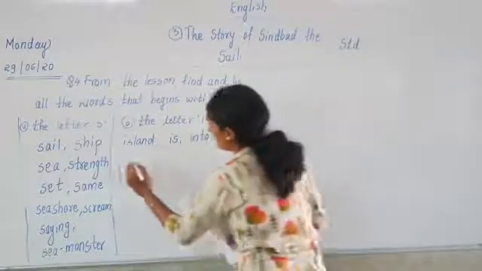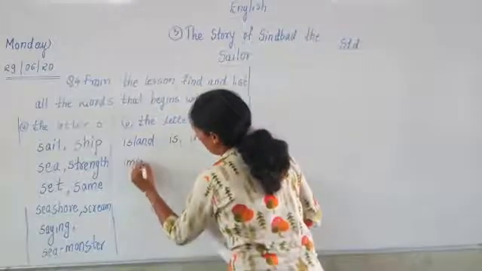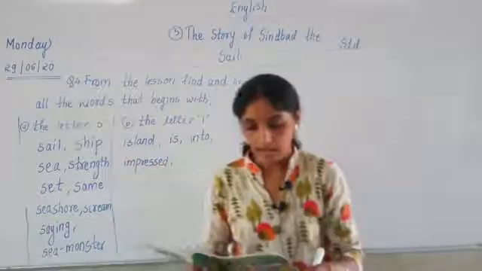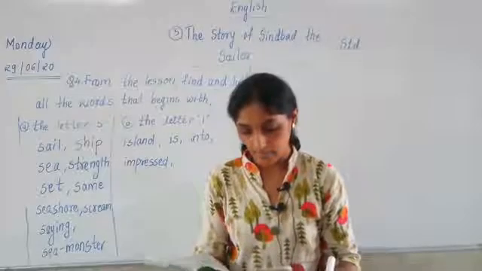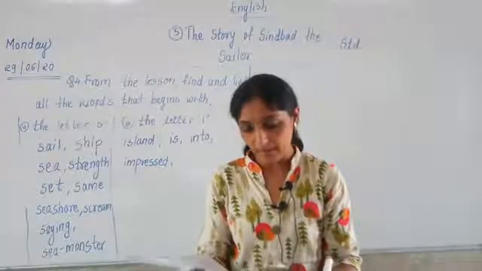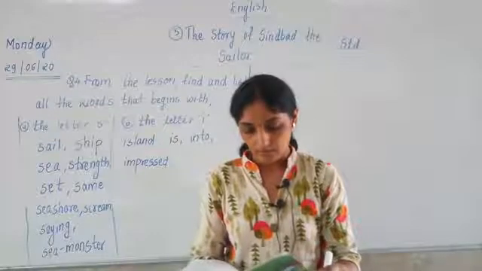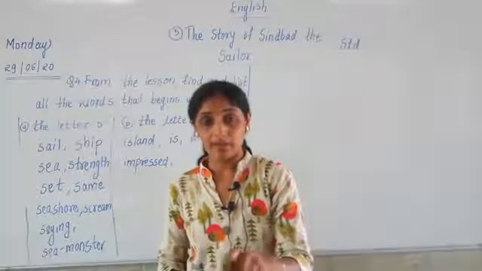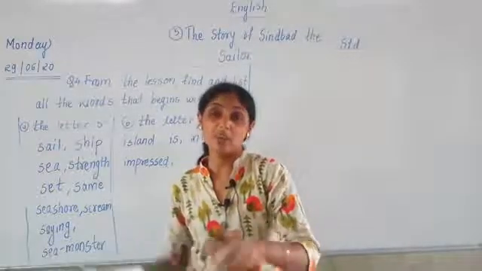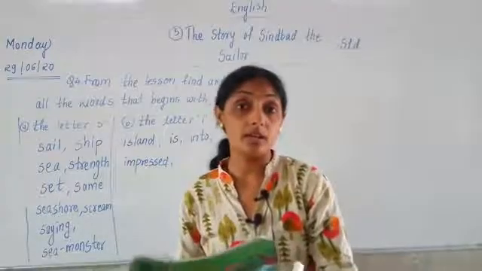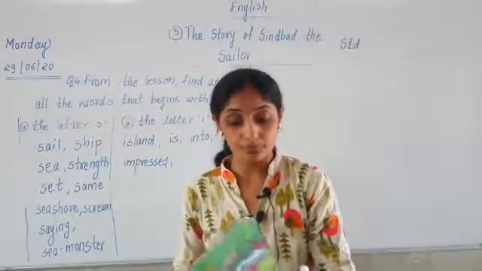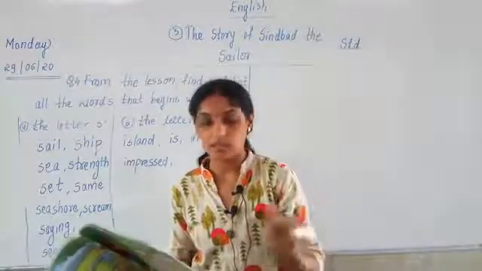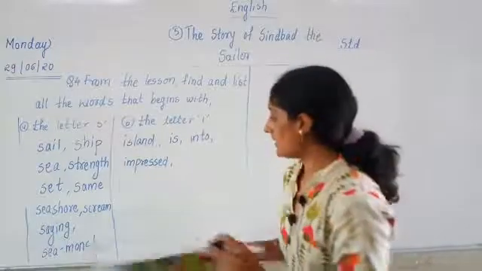Impressed. There is one word, impressed. I-M-P-R-E-S-S-E-D. Impressed. I letter word. Impressed means what? If you do some work different, if you do some work very extraordinarily, what will happen? People will be impressed by you. They will say, wow, what a good person he is, or what a good boy he is, or what a good girl she is. They will be impressed by seeing you. Okay. There is one word of I. It is atoms.